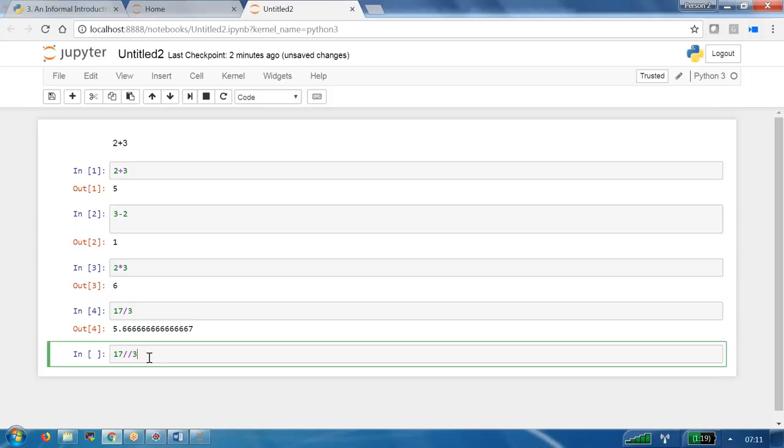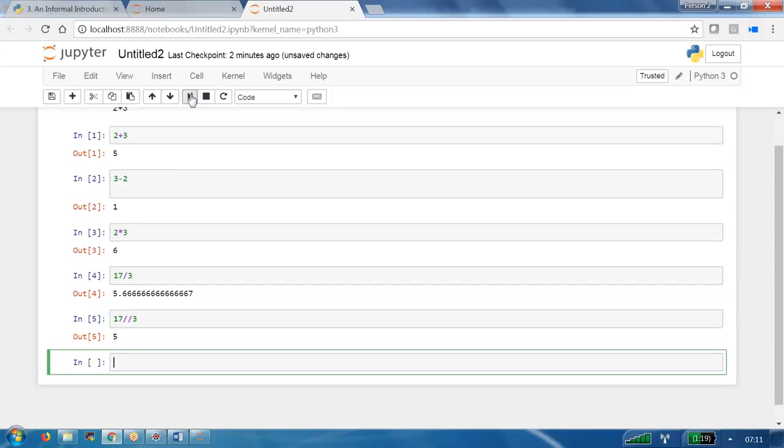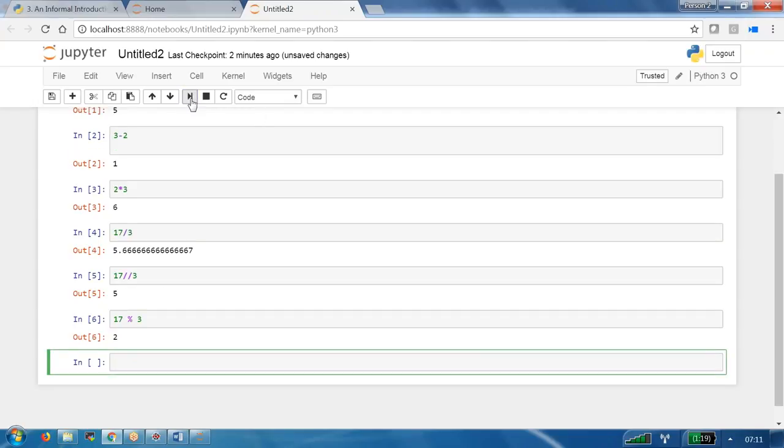We have to write 2 times by. If you write 2 times by and run it, we are able to see only the integer part, the floating point we are not seeing. If you want to get the float, then we have to go for single by. If you want to get the integer number, then we have to go for double by. If I want to get the remainder, let us say 17 percentage 3, then you can observe we are able to see 2.